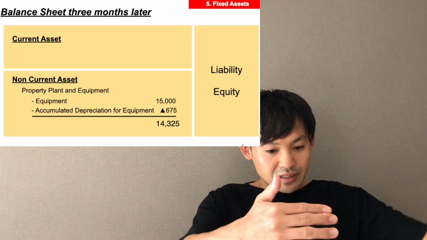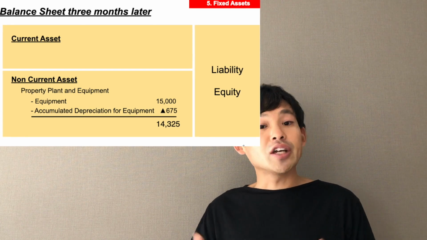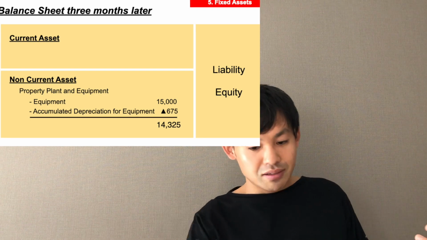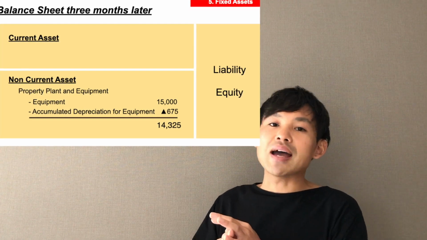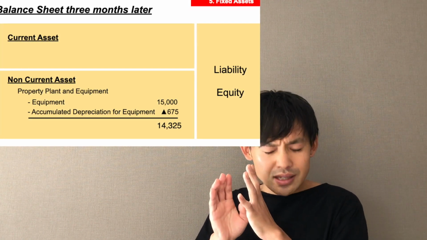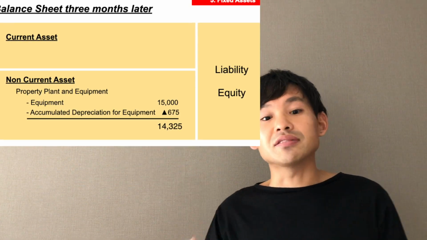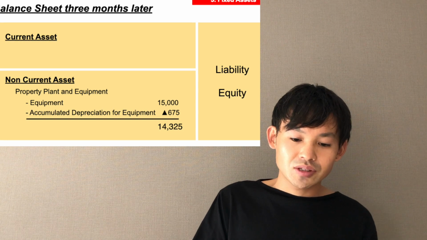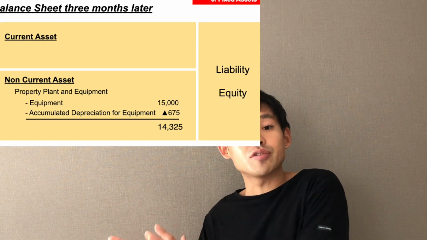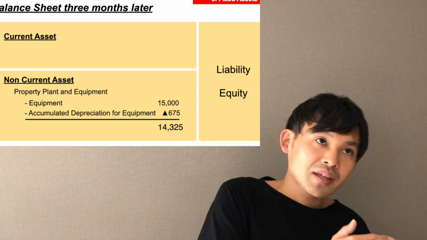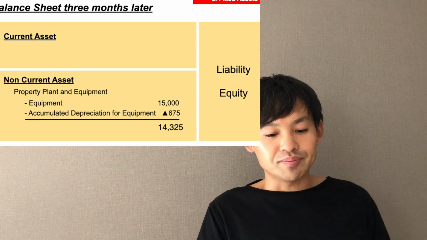And then the next line, accumulated depreciation for the equipment. So 3 months, 225 multiplied by 3 months. This means 675. So 675 needs to be deducted from the 15,000 equipment. As a result, 14,325. 14,325 is the equipment balance after 3 months.